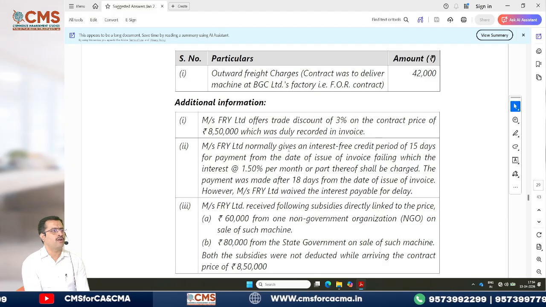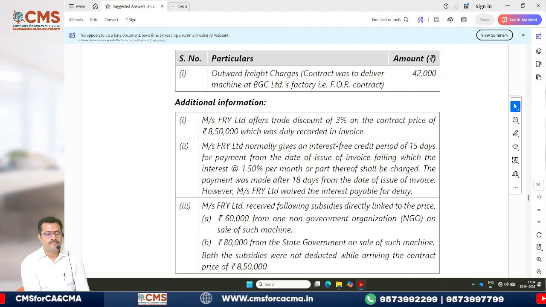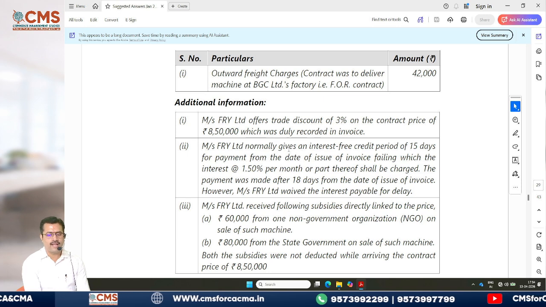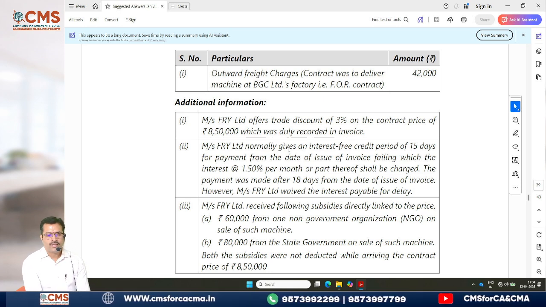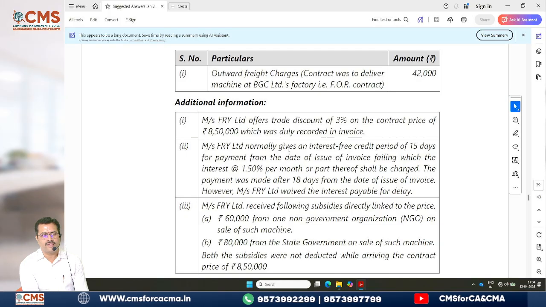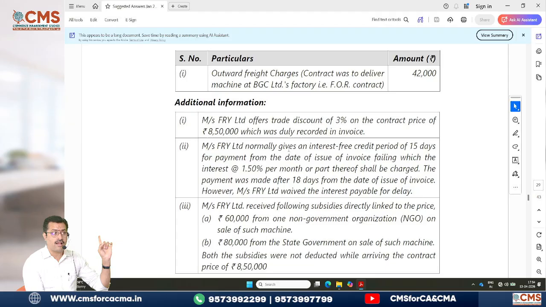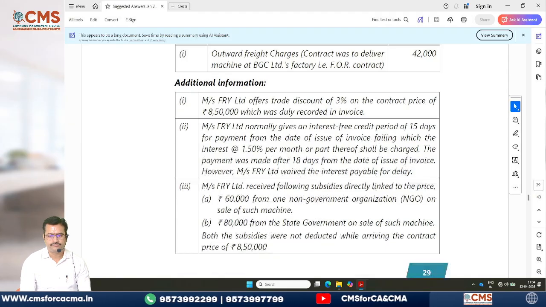Within how many days they have to make the payment? 15 days. Now see the next line. The payment was made after 18 days from the date of issue of invoice. However, this line I told, Fry Limited waived the interest payable. I just now told in the class. This kind of point will come in the exam, I told. It has come. Okay?